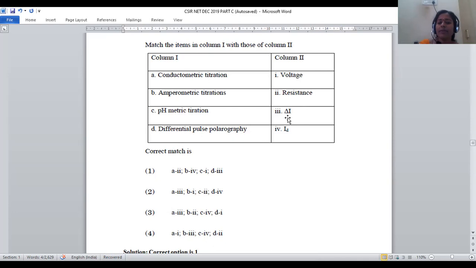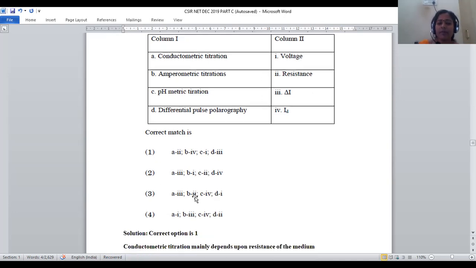Change in the current can be measured. That's why D can be mapped with option number 3. Now let us see which is the right answer among all these 4 options. Conductometry should be mapped with resistance, A with 2. A with 2 is given only in option number 1. That's why obviously option number 1 is the right answer.